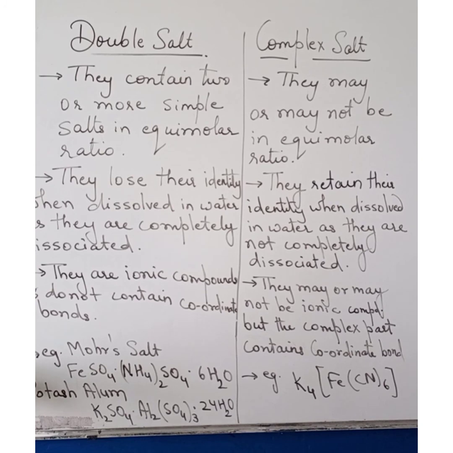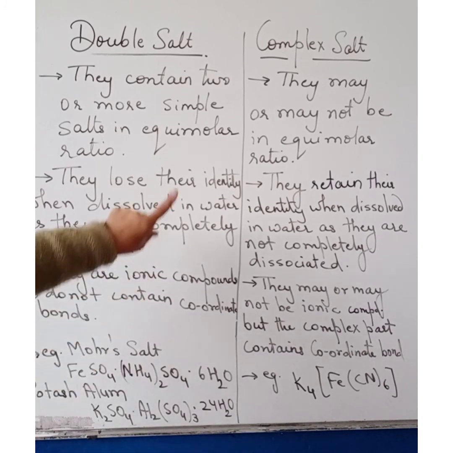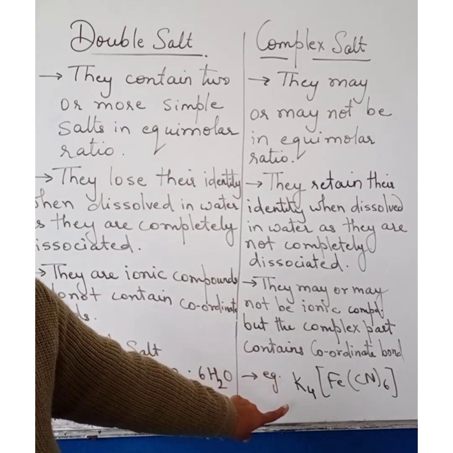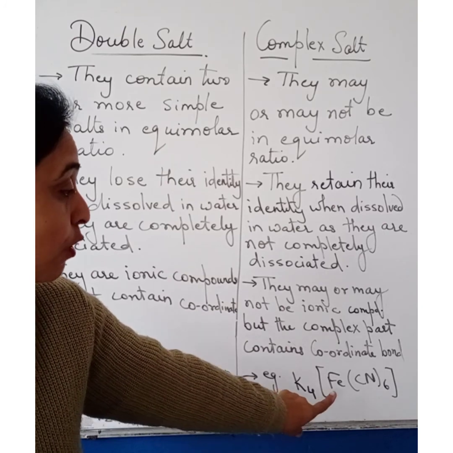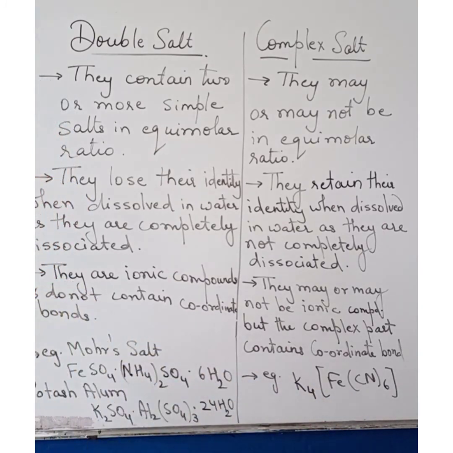Examples of double salt are Mohr's salt and potash alum, whereas for complex salt we have potassium hexacyanidoferrate(II) complex.